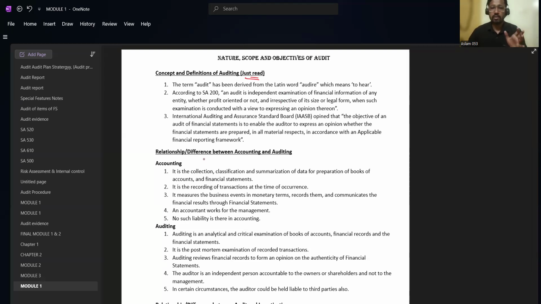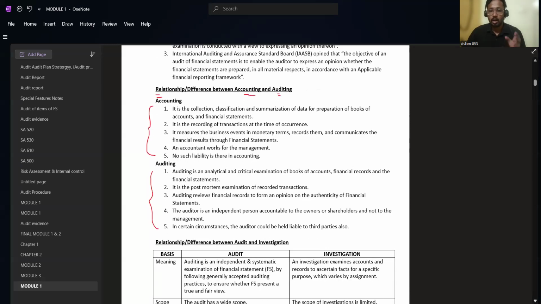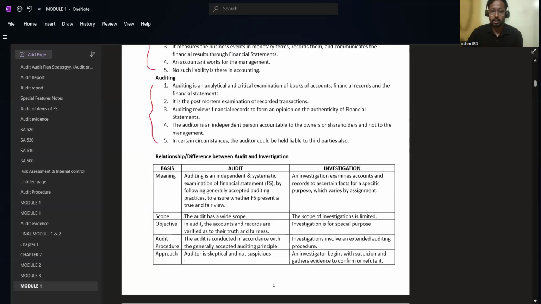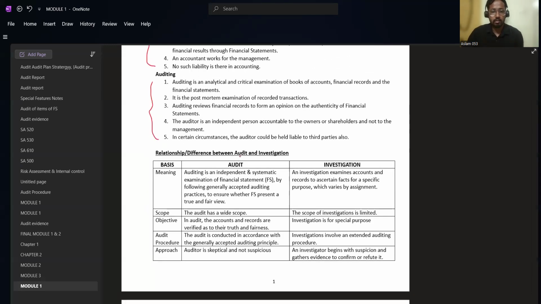For all the important concepts, I have given a heading which you can treat as a question, so that you can study that concept by assuming the heading as a question. For example, here it is given "relationship or difference between accounting and auditing." You can treat it as "what is the relationship between accounting and auditing," and study these answers. If you cross check with the CMA study material, you can understand the difference between the wordings in my book and the CMA study material, and it is showing the relationship between audit and investigation.